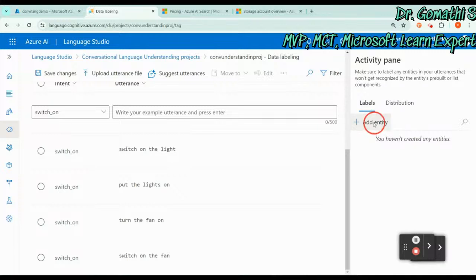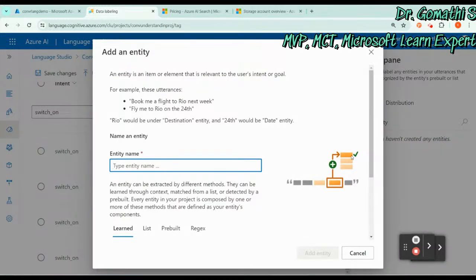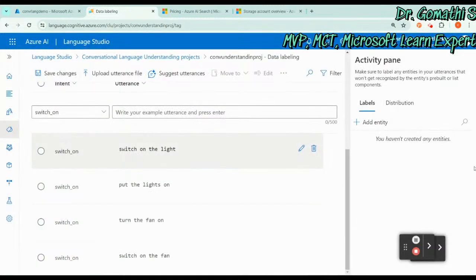So you can click on add entity. So what is that entity? It is an item or an element which is relevant to the user's intent or goal. So you can add an entity name. Here you're talking about the light. So that is the entity, it's a device or something. You're adding an entity here, so this is a device.